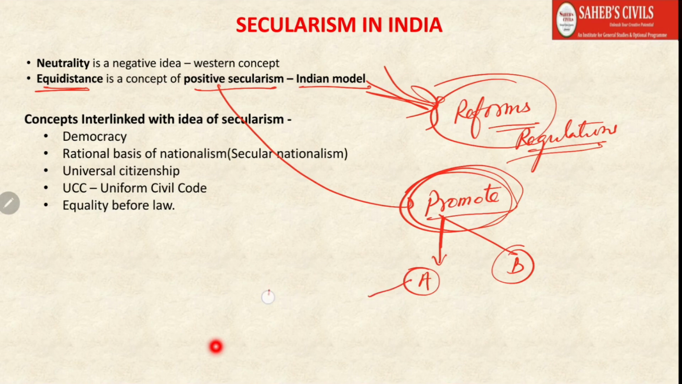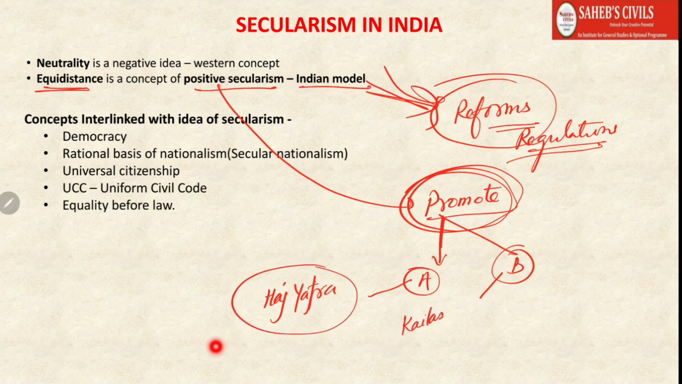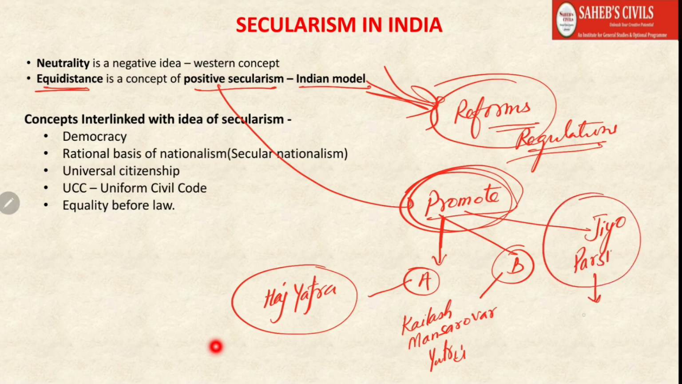So if the state is organizing Hajj Yatra for the Muslims, then it is also organizing Kailash Mansarovar Yatra for the Hindus. Similarly, there is a Jiyo Parsi scheme. What does it aim at? It aims to increase the population of the Parsis, because the population of Parsis is showing a declining trend. So in that way, India as a secular country tries to promote each of the religions. But this is what the ideal situation should be.